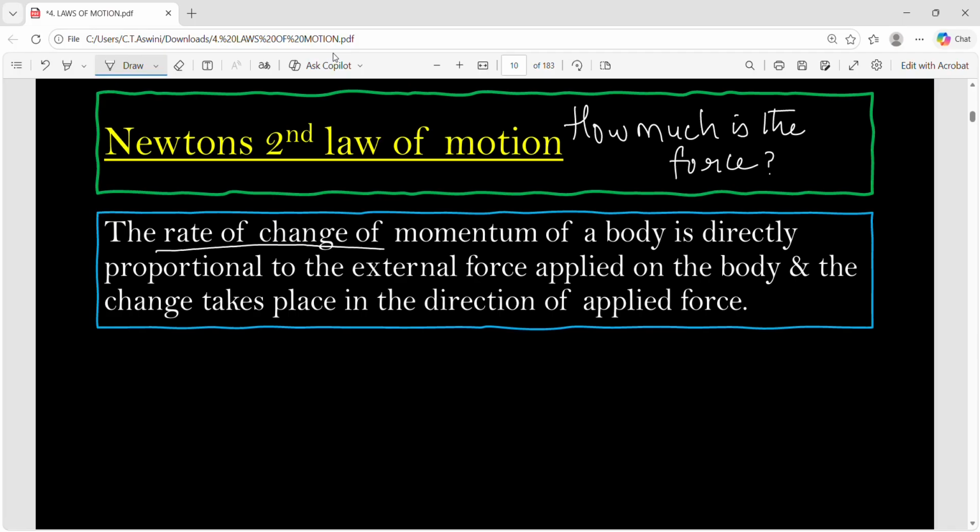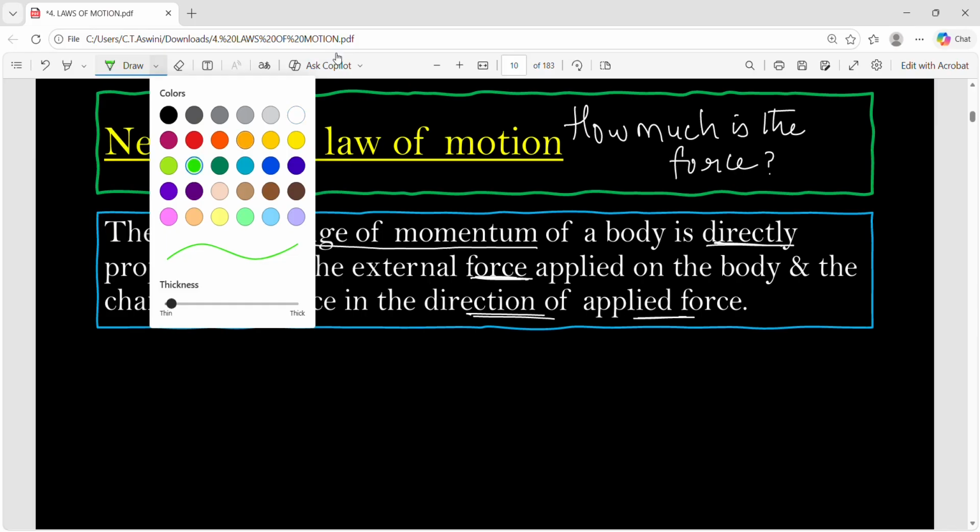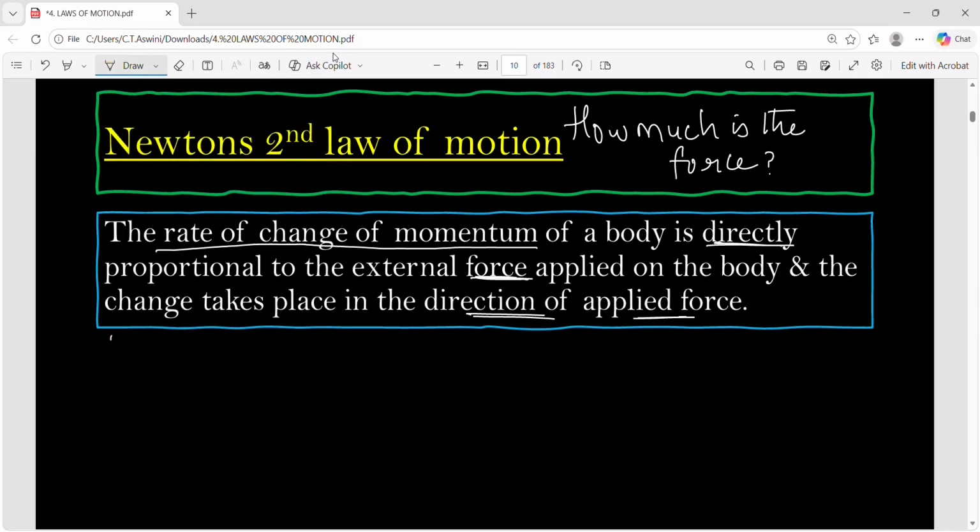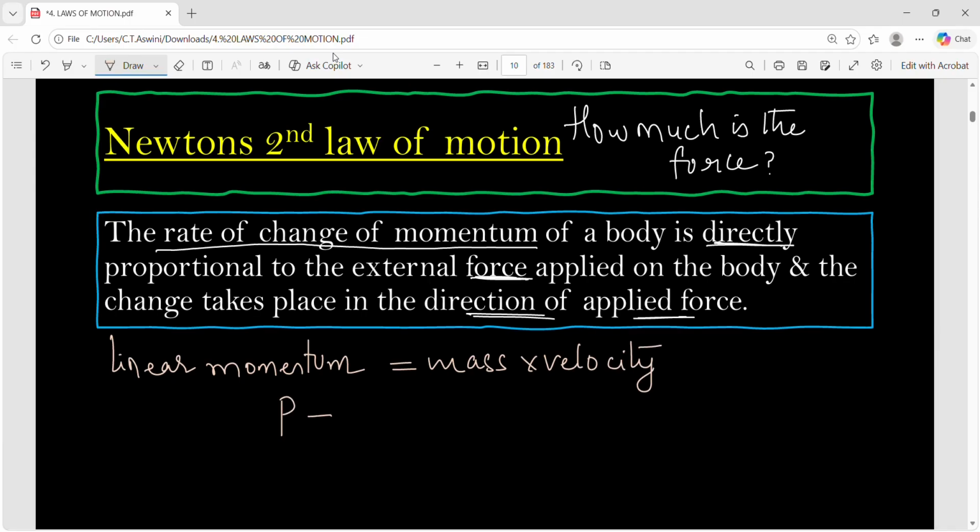So the rate of change of momentum of a body is directly proportional to the force applied, and it will be in the direction of applied force itself. Read the statement. What is this momentum? We are having two categories of momentum. So here we are talking about linear momentum. So linear momentum is the product of mass and velocity. So its symbol is P. So P is equals to m into V, and P is a vector quantity.